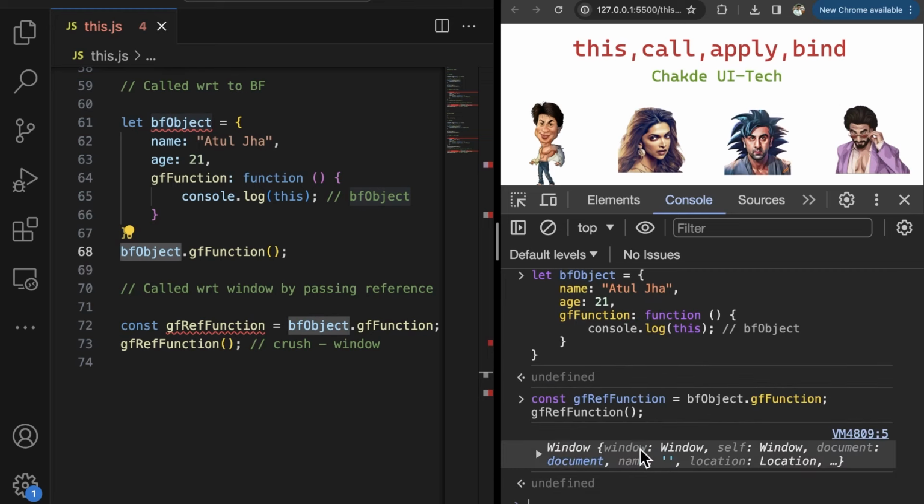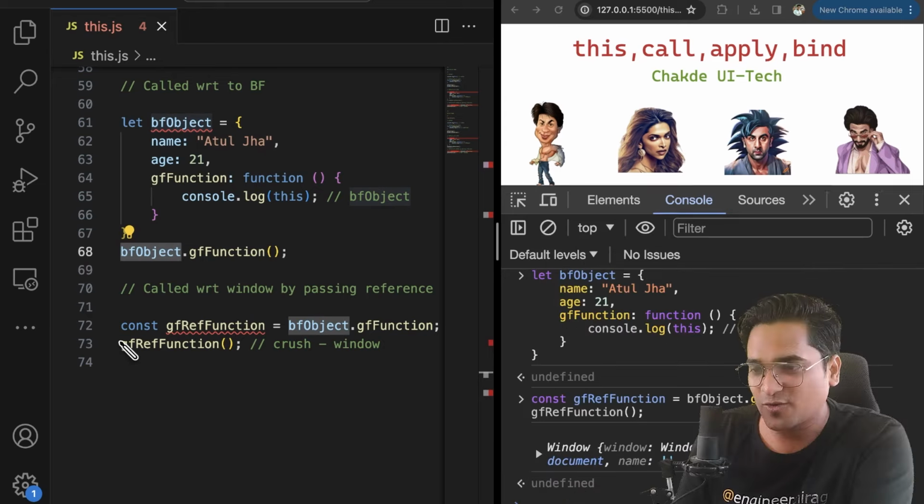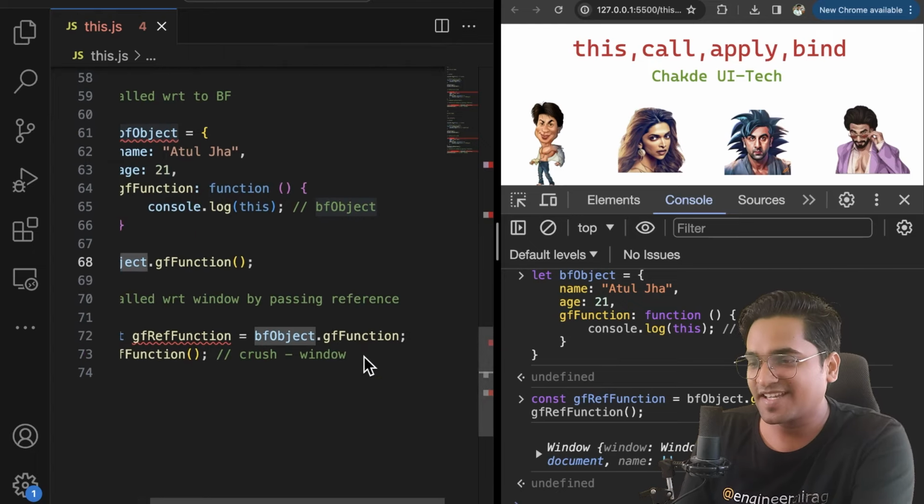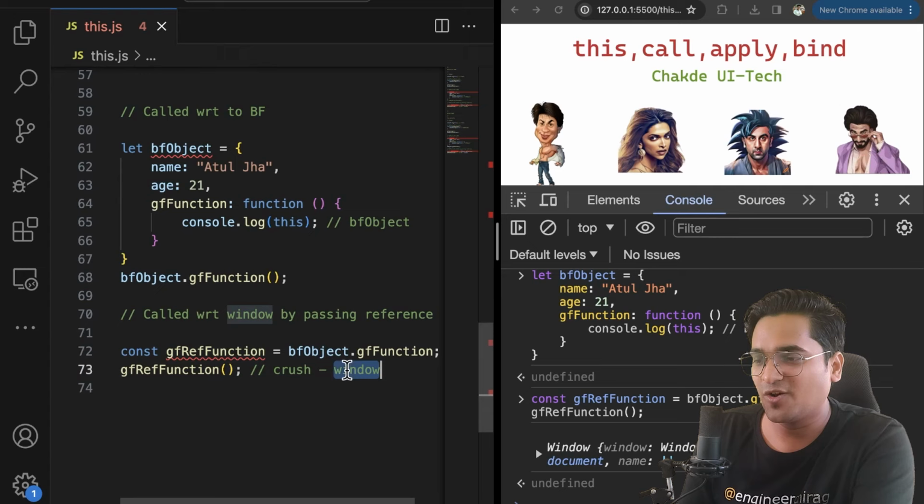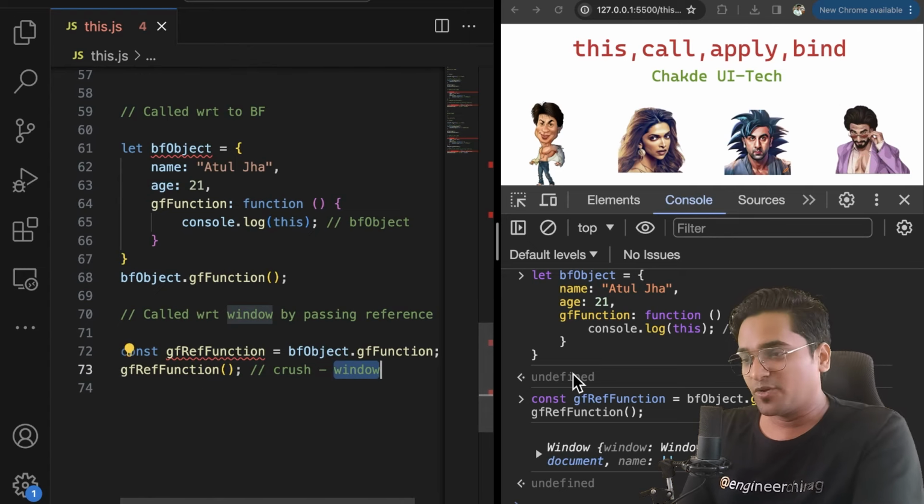Okay, so if you notice, we are getting called with respect to a window object. In this case, we are getting executed with respect to a window object. So it is going to point to your window object because by default it is getting called with respect to the window object. That's a beauty. That's a beauty.